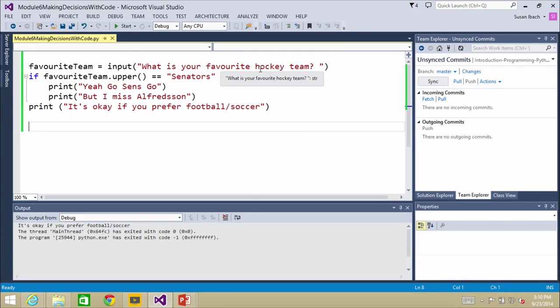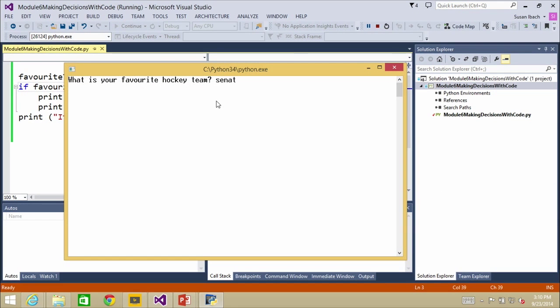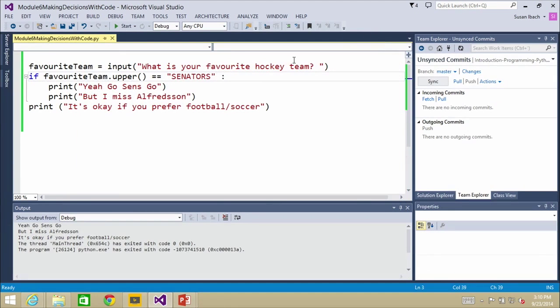Right. So I'm taking the value they type in for a hockey team, converting it to all uppercase letters, and saying, by the way, is senators all uppercase? Is the value they typed in, all uppercase, equal to this value that contains lowercase letters? And that's where I sit there and go, oh my God, did I really just do that? You've hard-coded in a bug. Yeah, so what I should really do here is make this SENATORS in uppercase. And now it should match, no matter how I type it in. Yay, success.